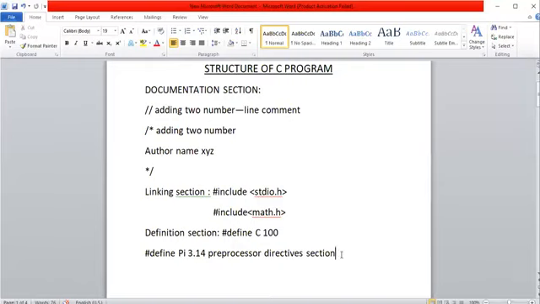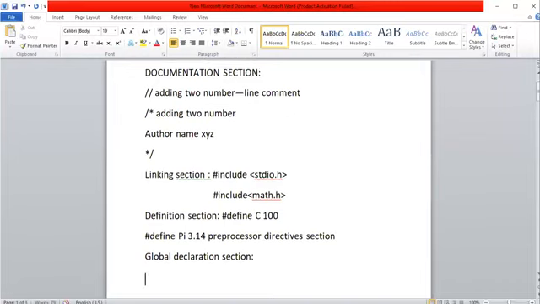Now the next section is the global declaration part. We can call these sections. So what is the global declaration section? What is a C program? The definition of a C program is that it is a collection of functions. Minimum one function should be there, that is the main function, and after that it may use predefined functions or user defined functions. So a collection of functions is called a C program.